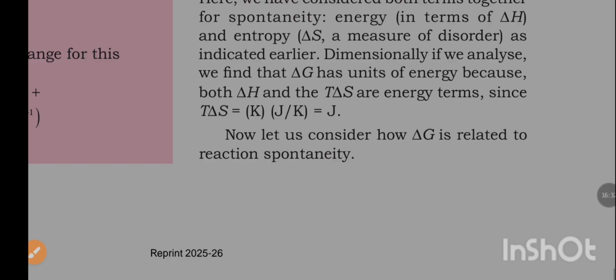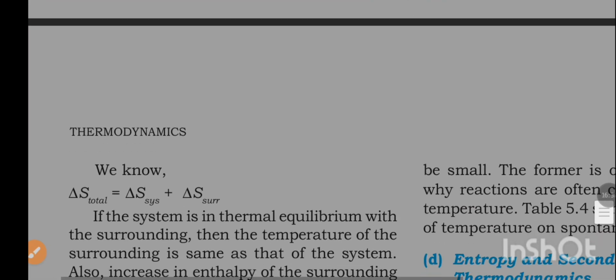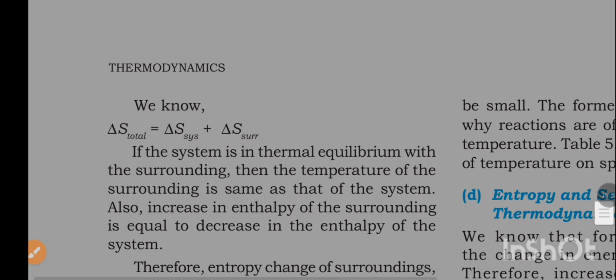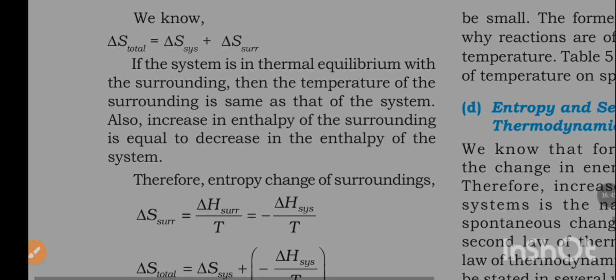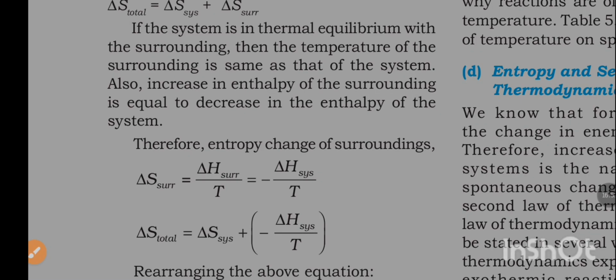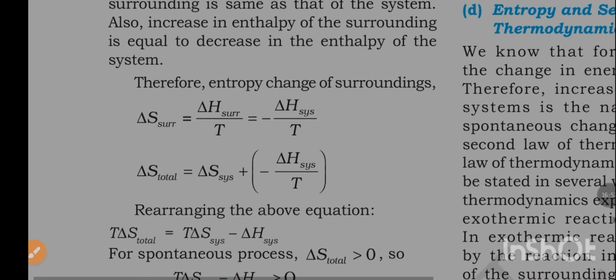Now let us consider how ΔG is related to reaction spontaneity. We know ΔS total is equal to ΔS system plus ΔS surroundings. If the system is in thermal equilibrium with the surroundings, then the temperature of the surroundings is same as that of the system. Also, increase in enthalpy of the surroundings is equal to decrease in enthalpy of the system.